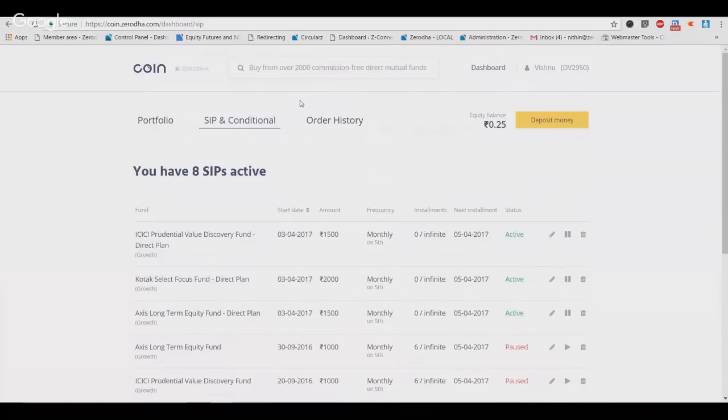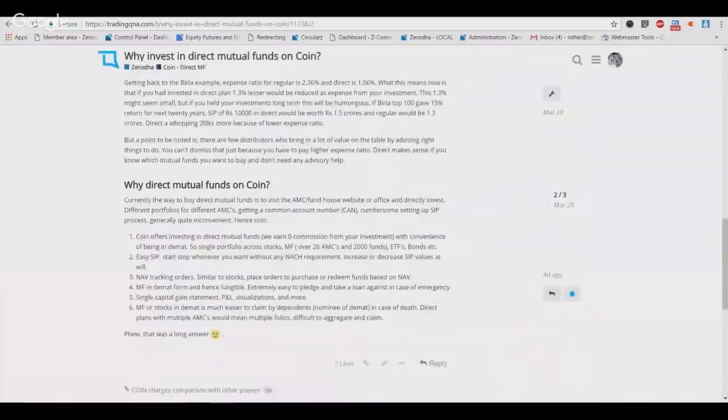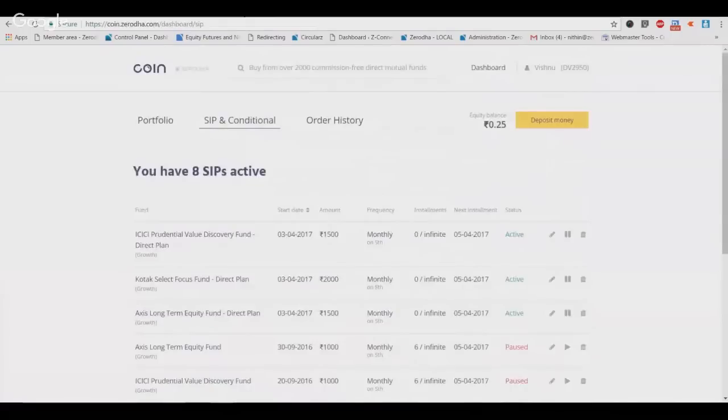I think I've covered most of what people had asked me across the various ZConnect and trading Q&A pieces. Just to reiterate, direct mutual funds are a great way to invest in mutual funds. Much lower expense ratio.